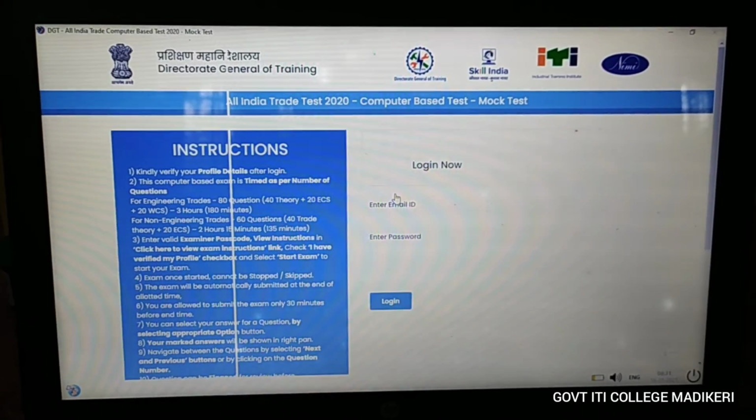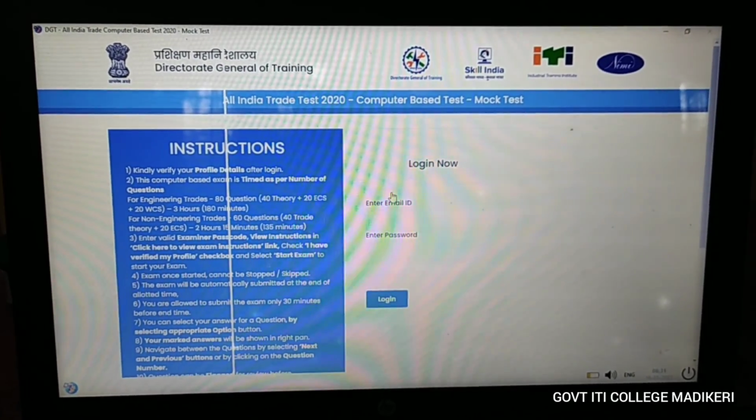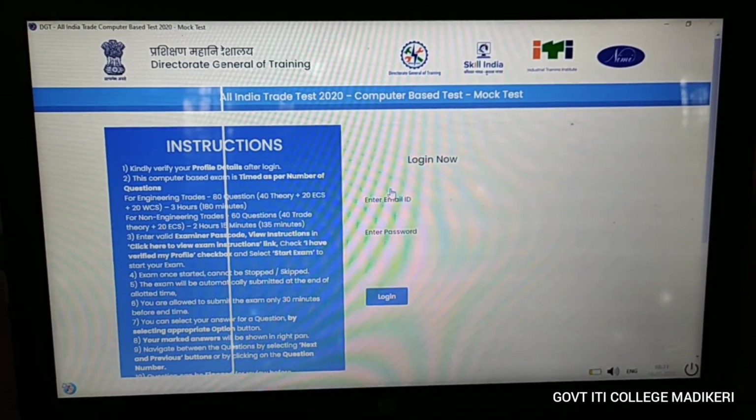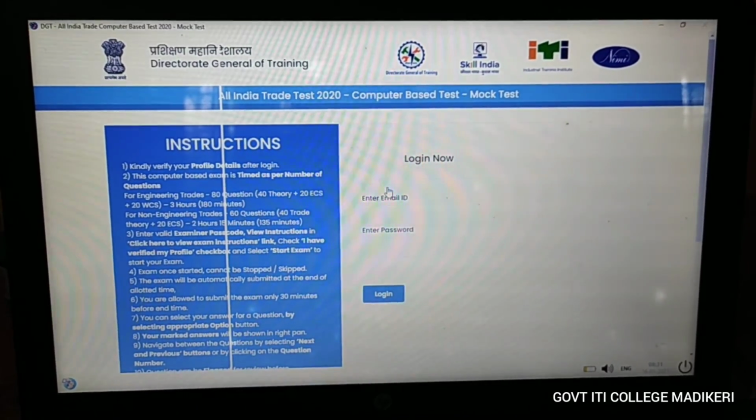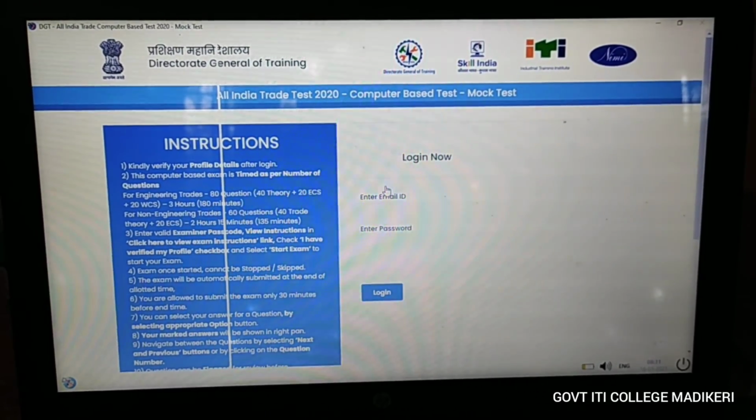Then if you log out here, you will get another new page for logging in for another person to attend the exam.